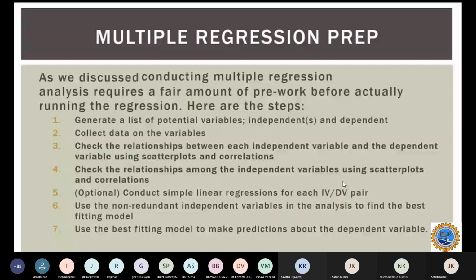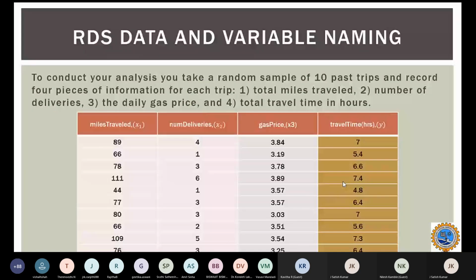Now, let's take another example. I'm adding one more independent variable here for better analysis. I will tell you in the upcoming slides how adding another parameter is important in my example. To conduct my analysis based on the past 10 trips, I'll collect four pieces of information.